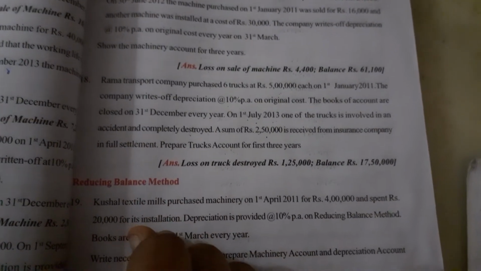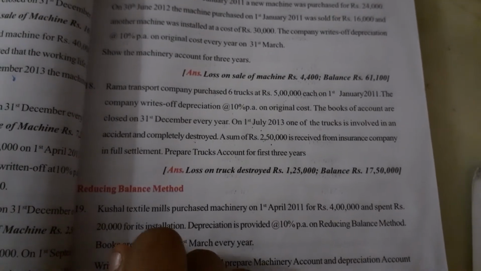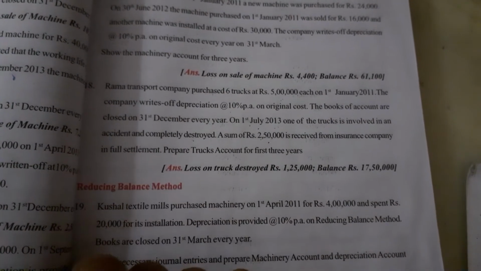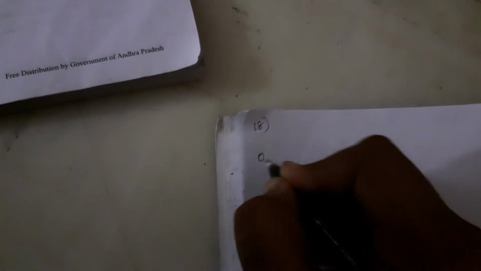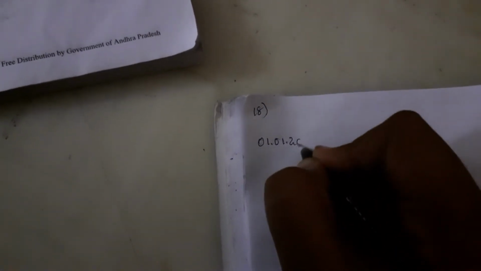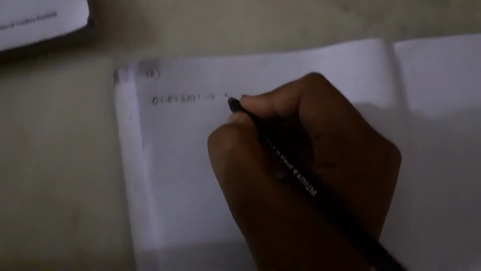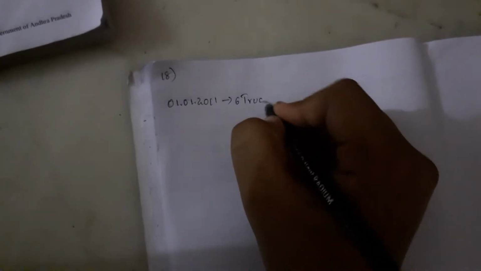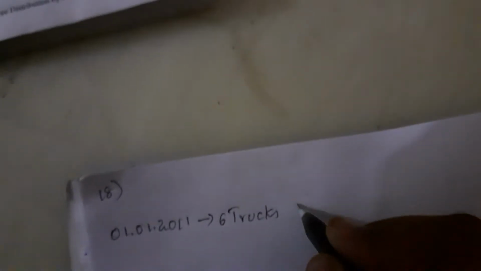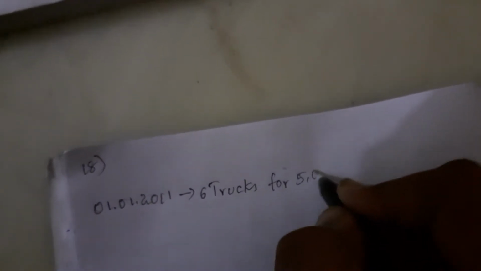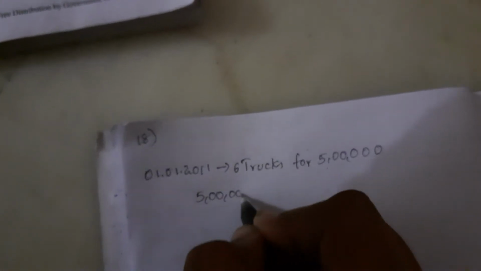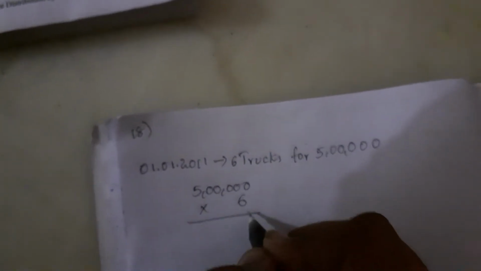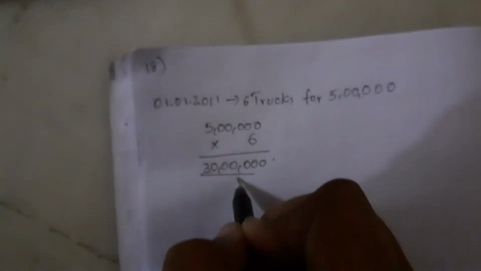The sum of 2,50,000 is received from insurance company in full settlement. Prepare truck account for first 3 years. As in the question, on 1st January 2011, we purchased 6 trucks for 5 lakhs. Here each truck costs 5 lakhs. The answer is 30 lakhs.